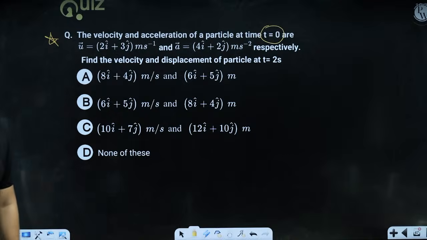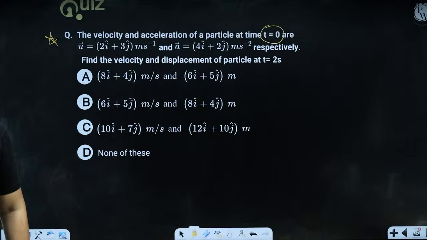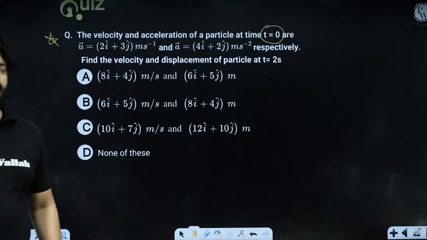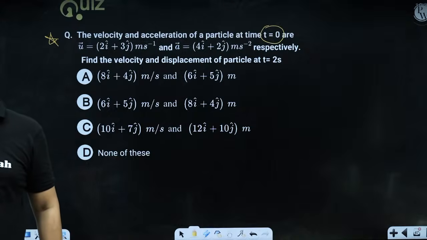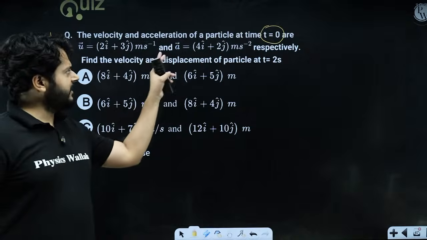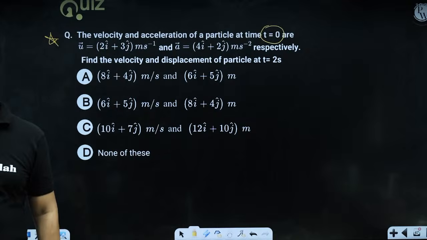It's a good question, right? Okay, so we can talk about it. Think about it for yourself for 10 seconds, right? The question is good. By looking into the question, it is clear that the acceleration is constant and initial velocity is also given to you, right?